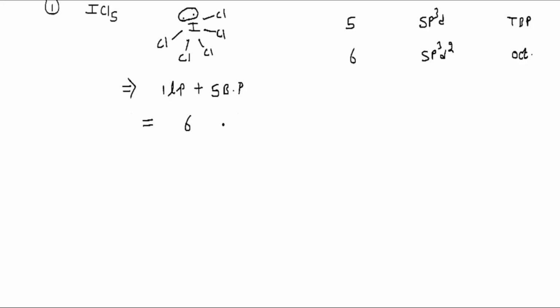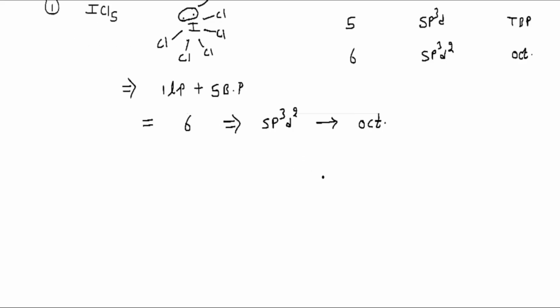And 6 implies that the hybridization will be sp3d2, right? So hybridization will be sp3d2, and the geometry will be octahedral. But this does not tell about the shape, right? In shape we do not count the lone pair, so remember it. Let's try to find out the shape of this ICl5 compound.